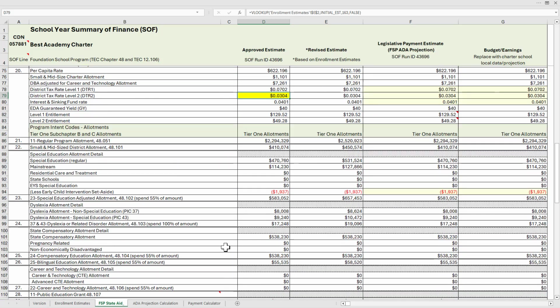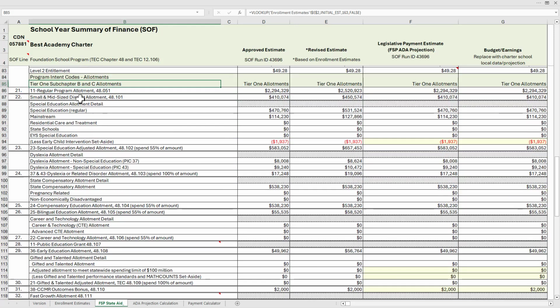And then below the funding components, we'll begin the calculations of the Foundation School program that starts with Tier 1 allotment. So many of these are the student-based allotments here. And then for the user, if you want to know how the allotment is being calculated, you would simply click on the cell here and look to the formula bar. So this gives you the information of what is being used to calculate these various allotments.